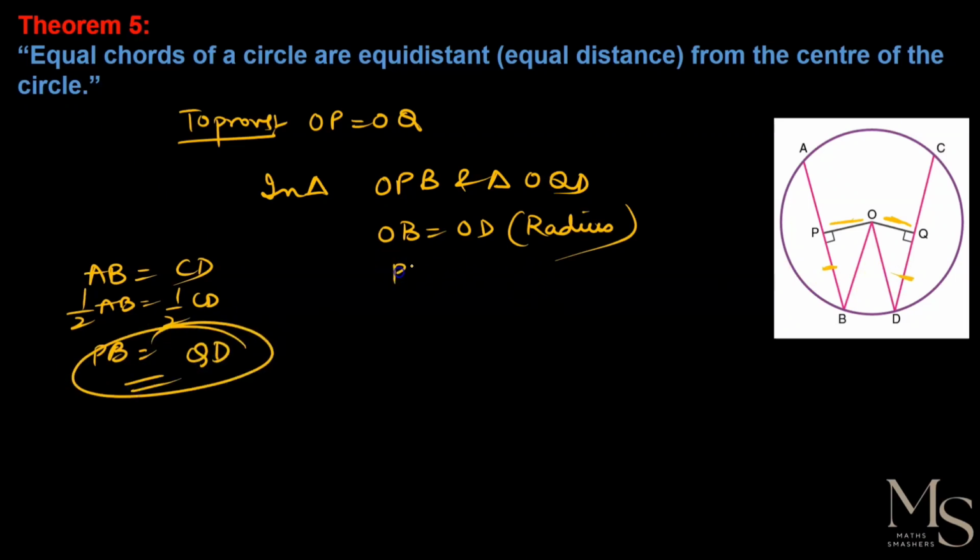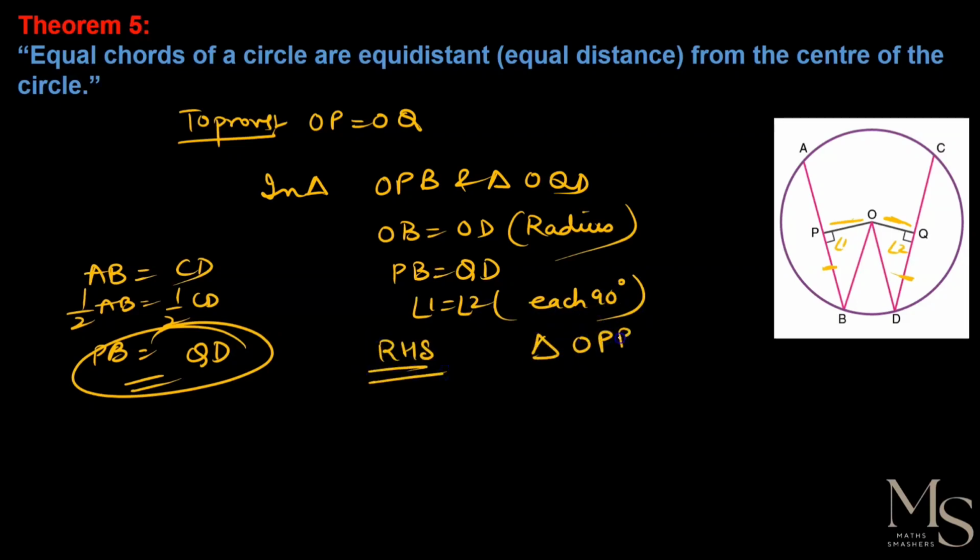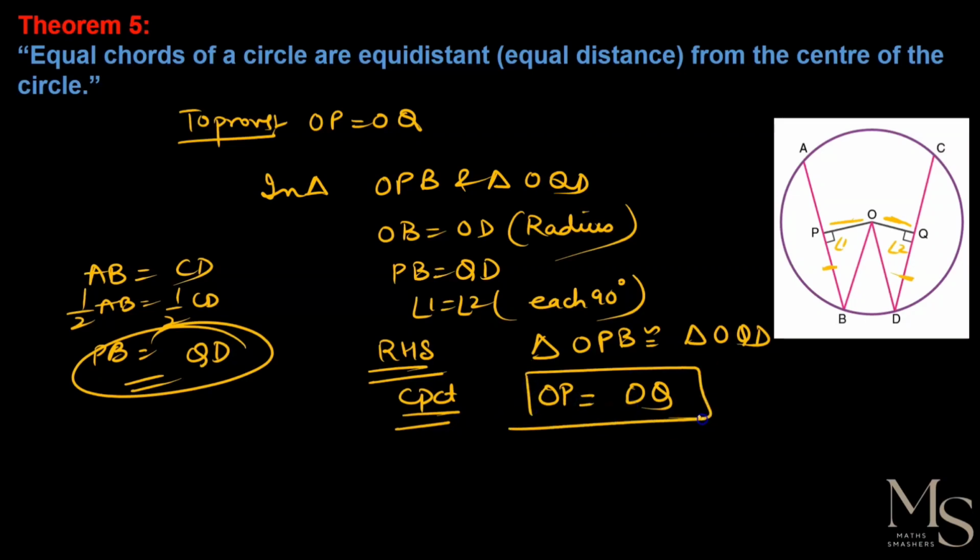that means ये भी equal है. So PB is equal to QD, and these are perpendicular bisectors, so angle 1 is equal to angle 2. Why? Because each is 90 degrees. So by RHS criteria, the triangles are congruent to each other. So by CPCT, what can I say is, OP is equal to OQ, that is the perpendicular distances from the center are also equal, यही prove करना था. So this is hence proved.